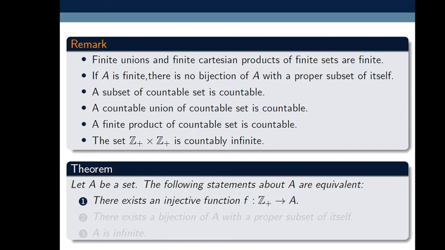Here A is any set, then the following statements are equivalent. The first statement is there exists an injective function f from Z plus to A. Second, there exists a bijection of A with a proper subset of itself. Third, A is infinite.